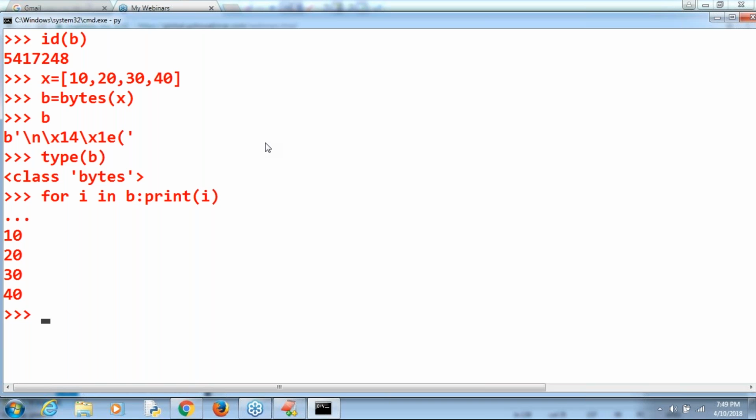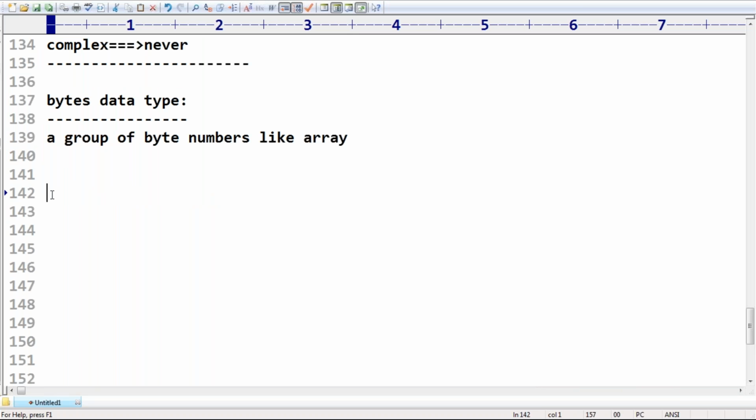If you want to represent a group of byte values, then happily we can go for the bytes data type. Very rarely do we use it. It's not a fundamental type and not frequently used, but you should be aware of it.